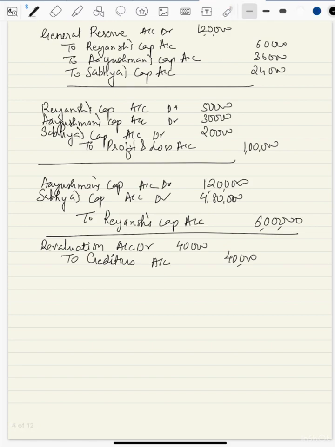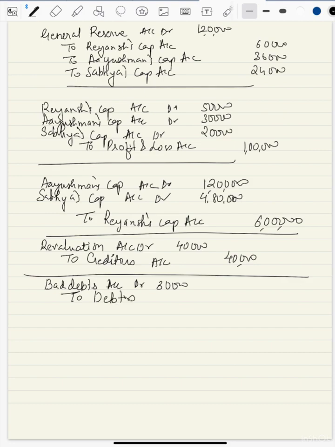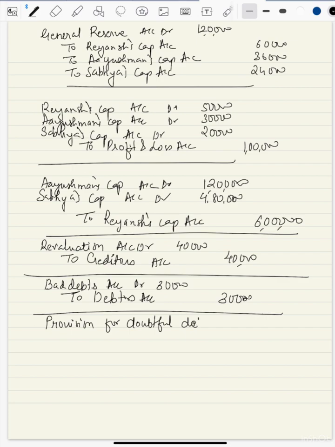Reduce the debtors first. So entry will be bad debts account debit 30,000 to debtors account. Now this loss you will write off. So provision for doubtful debt is used to write off. So you write down provision for doubtful debts account debit.